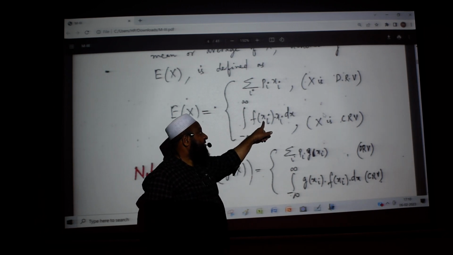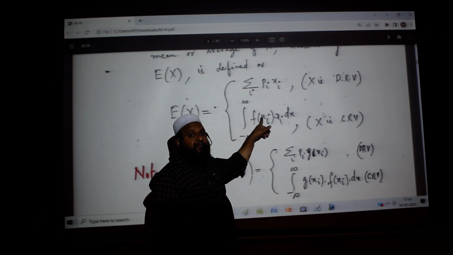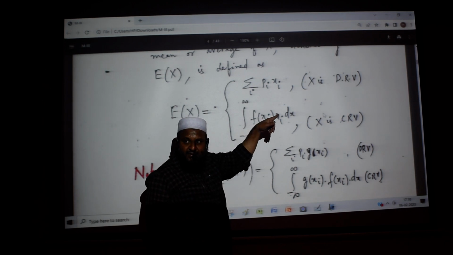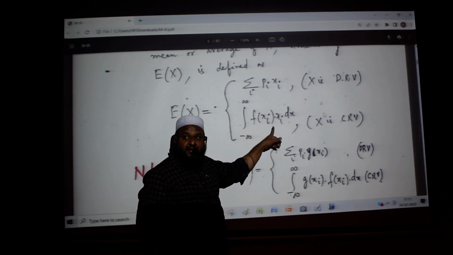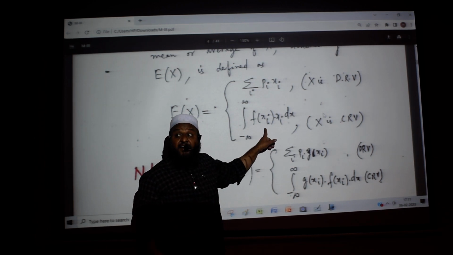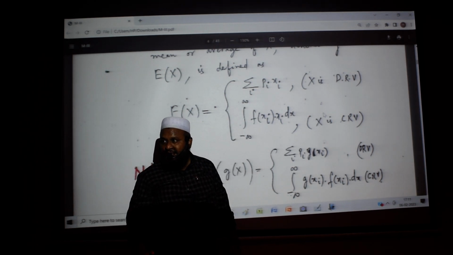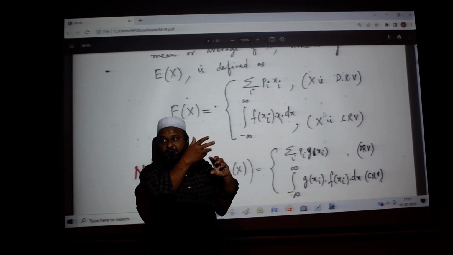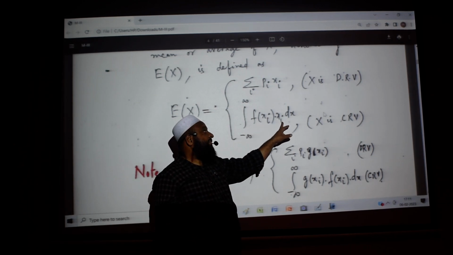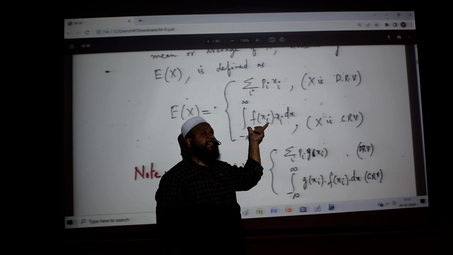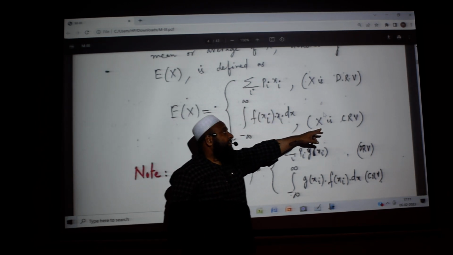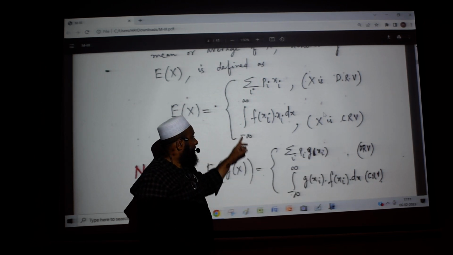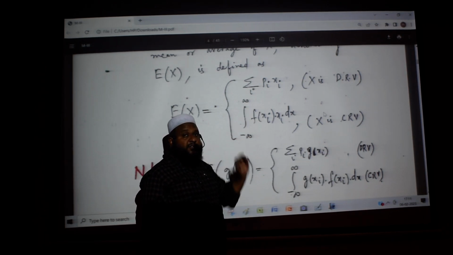This f of xi is the probability function, which gives the probability value, and you multiply it with xi and integrate. For discrete, sigma will come; for continuous, integration from minus infinity to plus infinity.